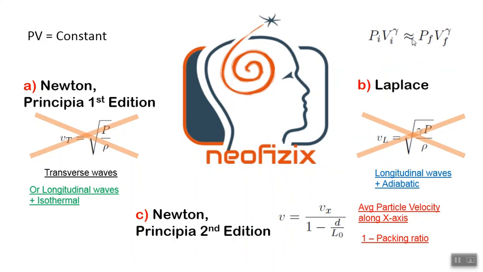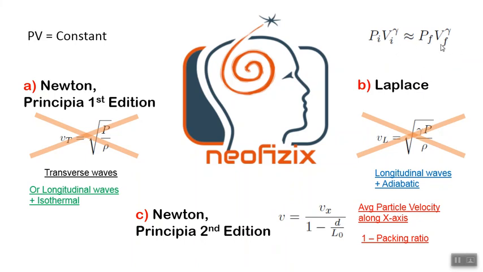So even though using this idea that PV^γ is constant gives an expression, because we use this to arrive at the Laplace formula, even though it gives the correct expression, which is consistent with the observed speed of sound, basically √(γp/ρ) is consistent with the observed speed of sound, but the derivation is not proper.